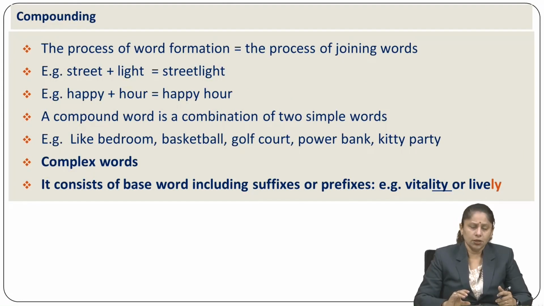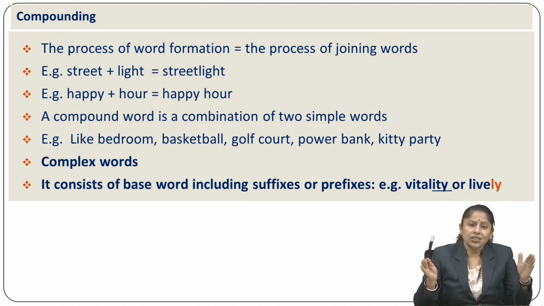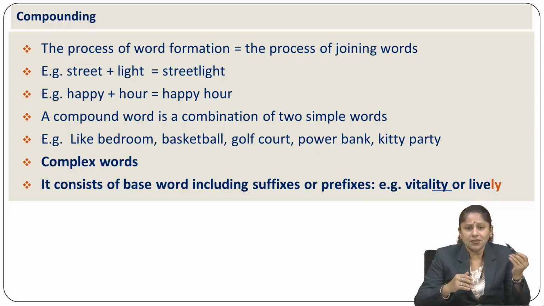Compound words and complex words. Complex words are naturally complex. The word itself suggests that it is a combination, that's why it's complex. And the compound word, the word itself gives you the meaning. Com plus pound, in the sense compounding words means two words are joined together and there occurs a new word,